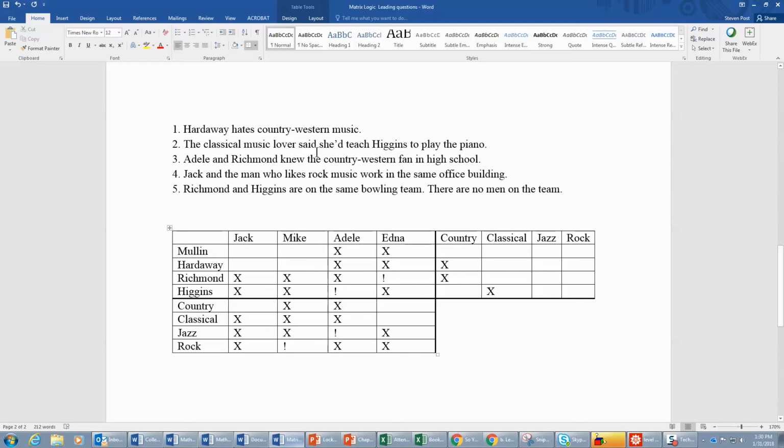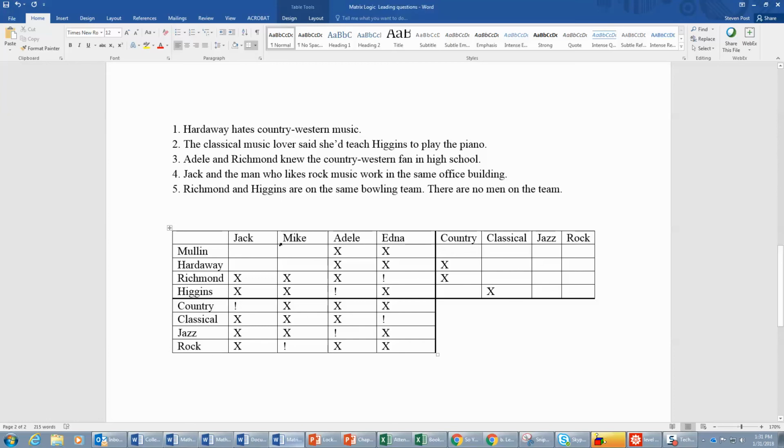The classical music lover said she'd teach Higgins to play the piano. So the classical music lover is a woman, and the only woman left then would be Edna. So Edna Richmond must be the classical music lover. And then that leaves Jack to like the country music. Okay, closing in.